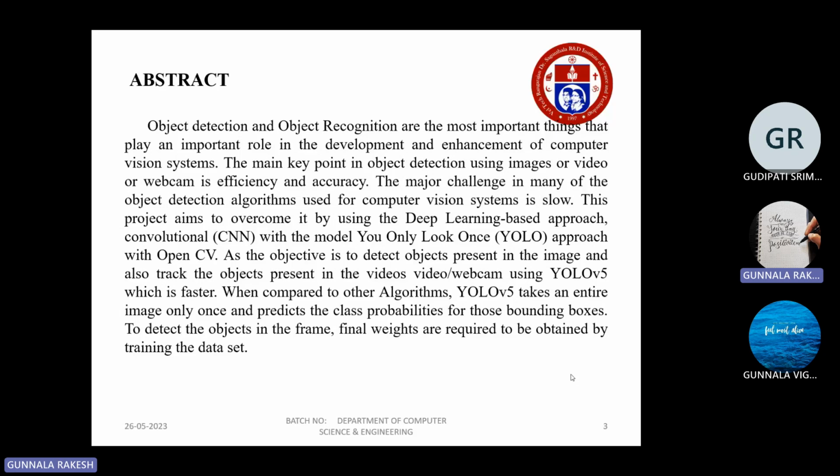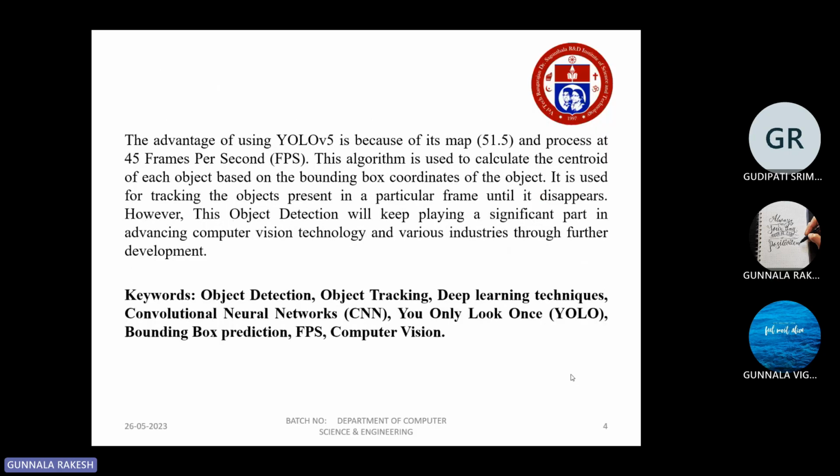So we went through the YOLO algorithm, with the approach of convolutional neural networks, that is CNN. When compared to other algorithms, YOLO V5 takes the entire image at once, which is very fast and accurate, and the final weights are obtained by training on the dataset. Here are a few keywords: object detection, object tracking, deep learning techniques, convolutional neural networks, You Only Look Once, that is the YOLO algorithm, bounding box prediction, FPS, and computer vision.